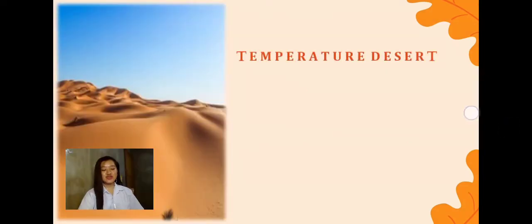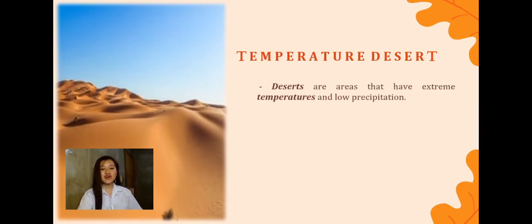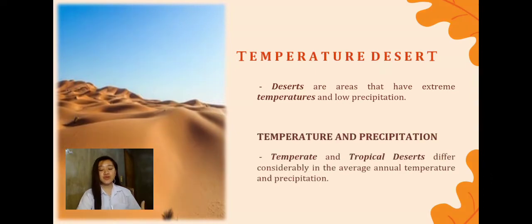Now let's proceed to the next topic, which is temperate desert. So deserts are areas that have extreme temperatures and low precipitation. For many people, the word desert conjures up thoughts of a hot and sandy environment.